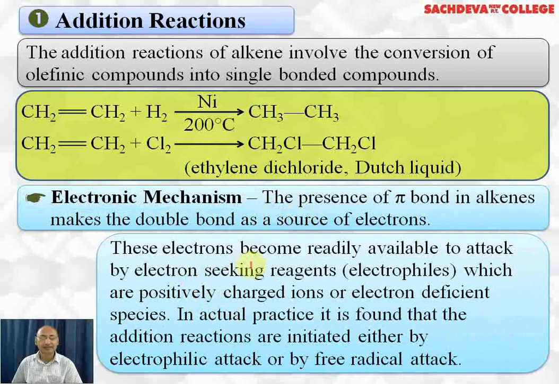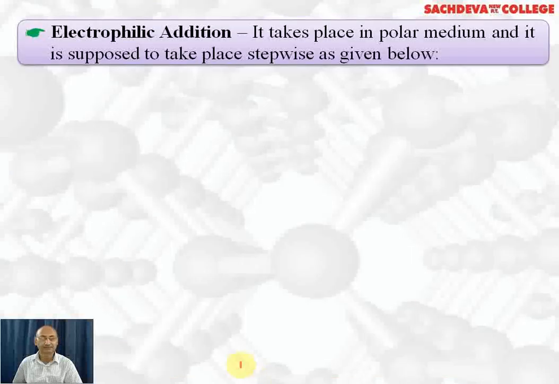Electronic mechanism. The presence of the pi bond in alkenes makes the double bond a source of electrons. These electrons become readily available to the attacking reagent, that is electrophiles. Because electrophiles have love for electrons, they can attack pi bonds; they are positively charged ions or electron deficient species. In actual practice, it is found that the addition reactions are initiated either by electrophilic attack or by free radical attack.